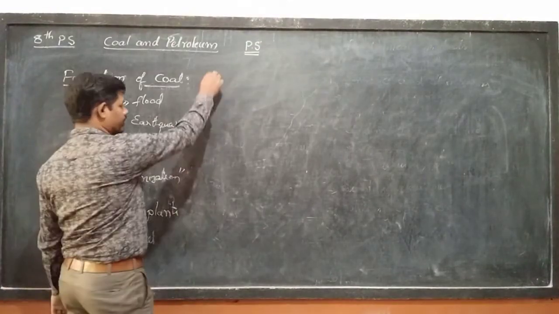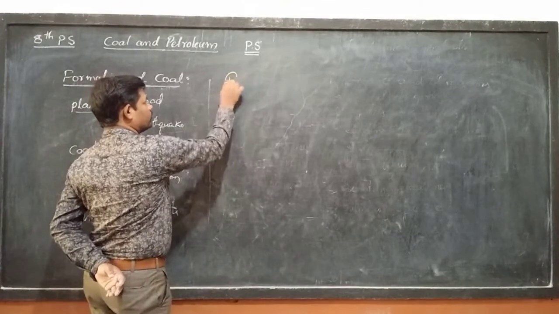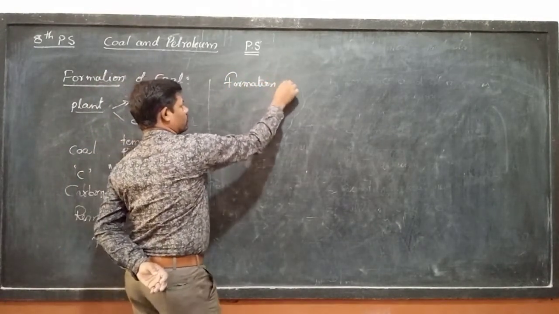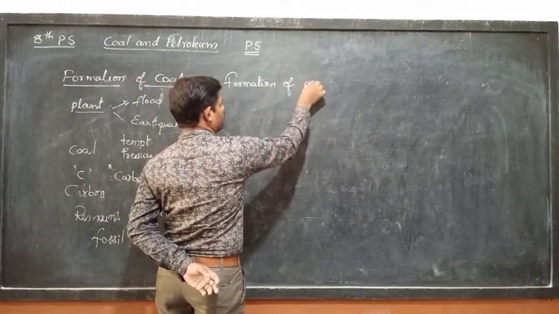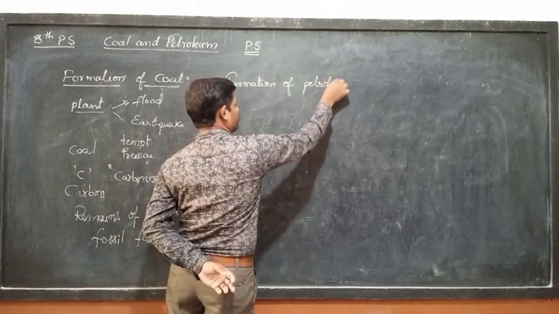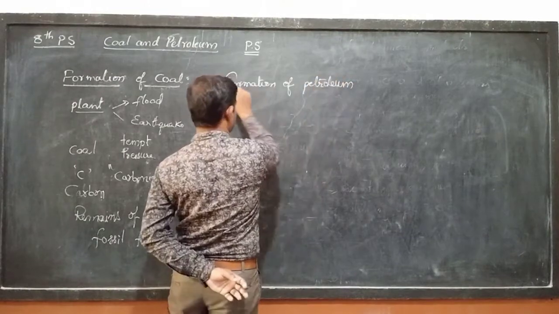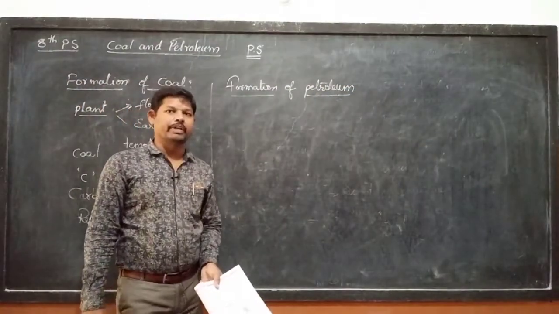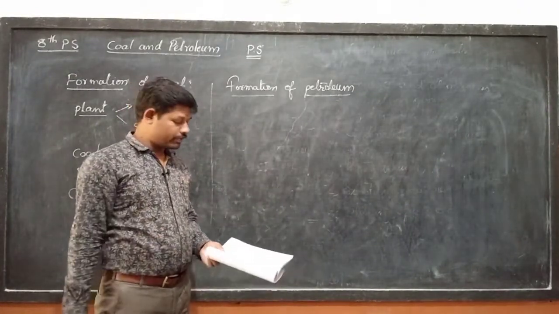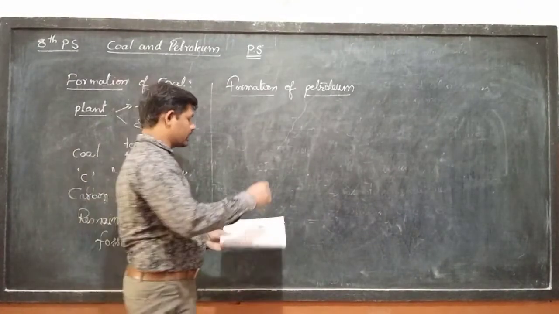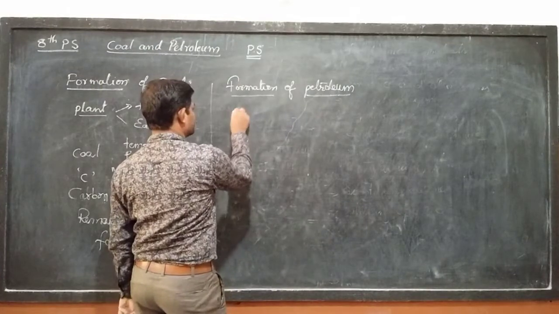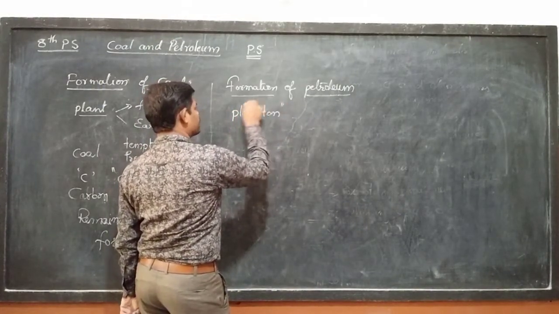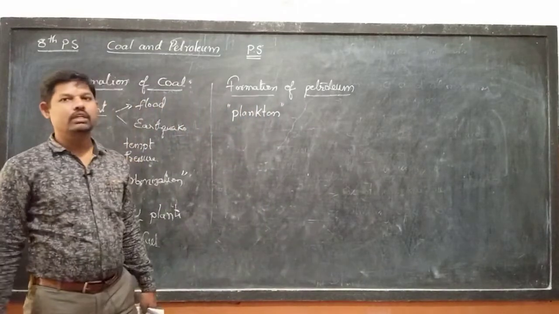Next one, formation of petroleum. How is petroleum formed? Petroleum is formed from the remains of tiny organisms called plankton.